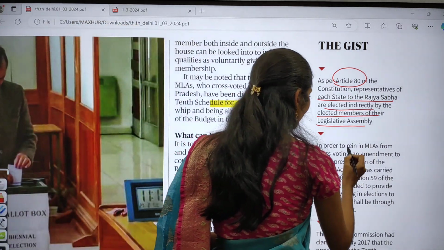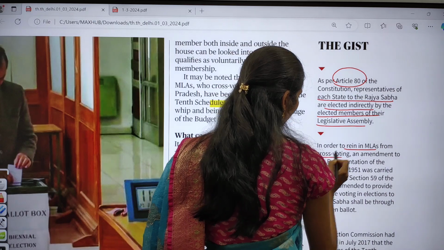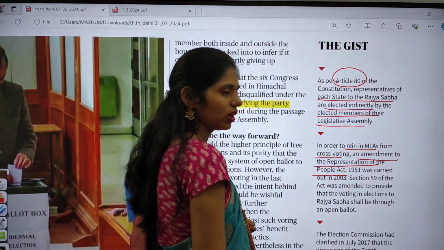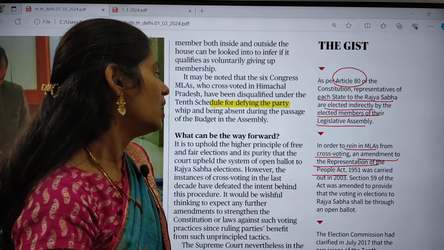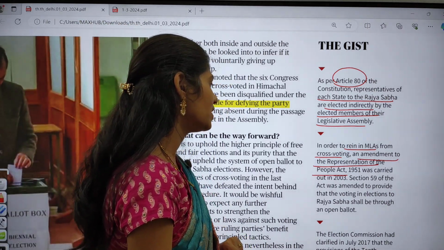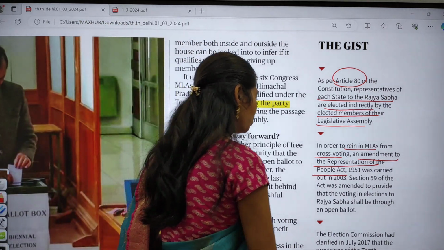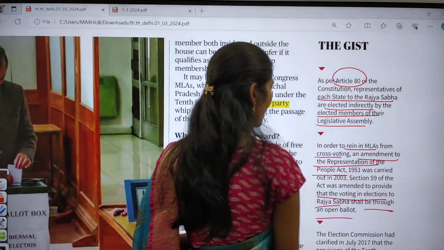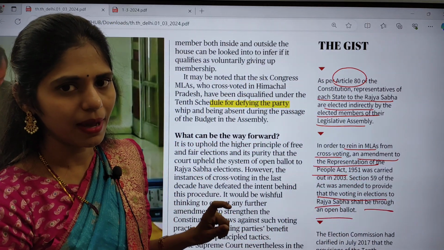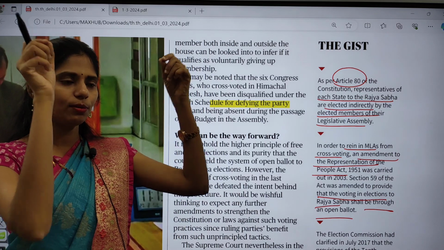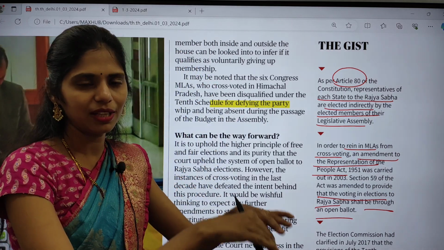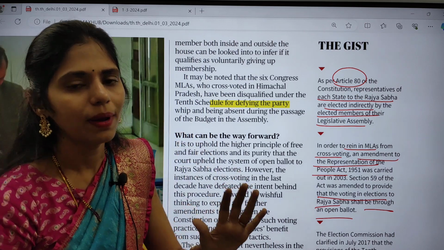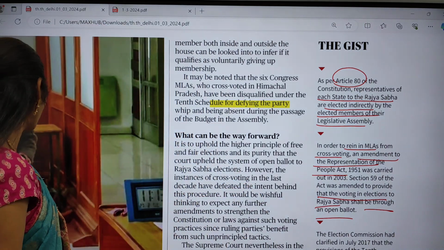And in order to rein in MLAs from cross voting, an amendment to the Representation of People's Act was carried out in 2003 under Section 59 of this Act, which is amended to provide that voting in elections to Rajya Sabha shall be through open ballot system. So what is the ballot system? These MLAs will be showing their vote and keeping their votes in this ballot box. So we have this open ballot system. This is very important.